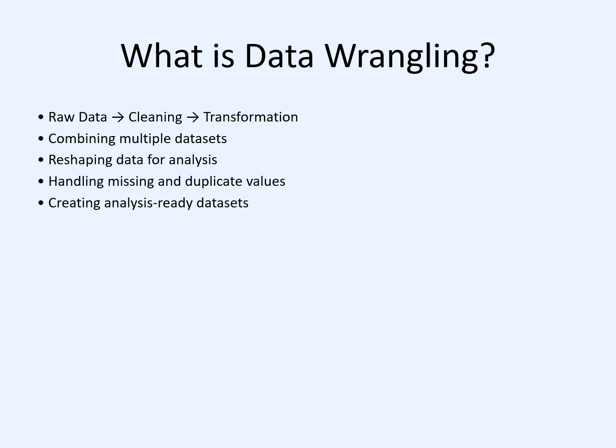The next step is data transformation, where we convert the data into a suitable format and create useful features for analysis. In many real-world projects, data comes from multiple sources. Data wrangling helps us combine these datasets using techniques like merging and joining. It also includes reshaping data into different formats using functions like pivot and melt. After completing these steps, the final output is an analysis-ready dataset that can be used for visualization, reporting, and building machine learning models.